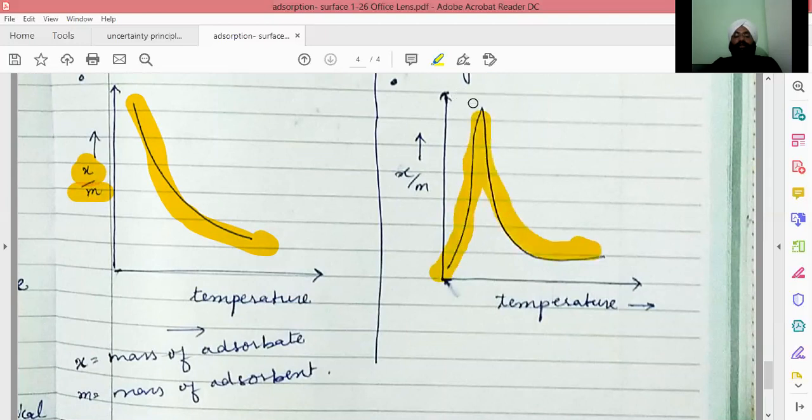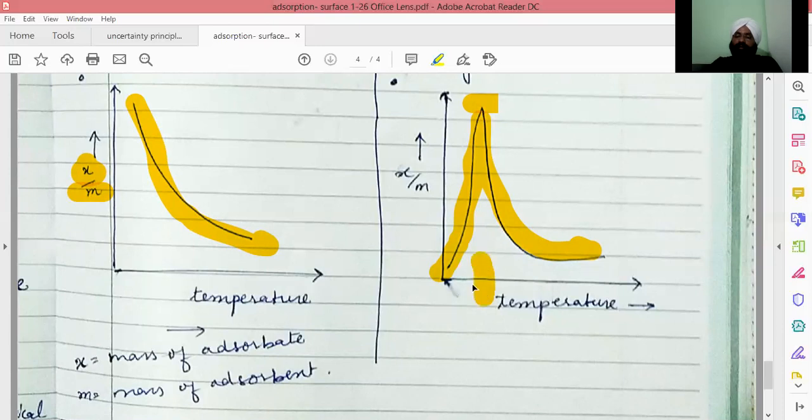This increase is due to the achievement of activation energy. But if there is too much temperature, the adsorbate particles get high energy. They will not be retained on the surface of the adsorbent, as high temperature always leads to desorption.